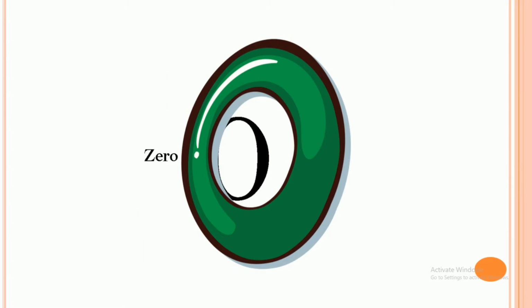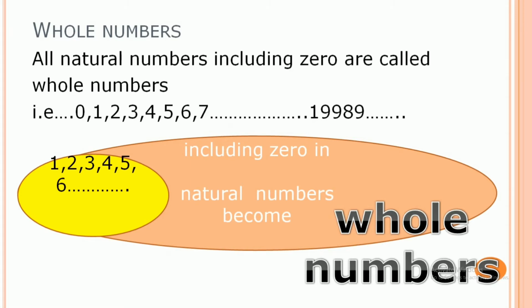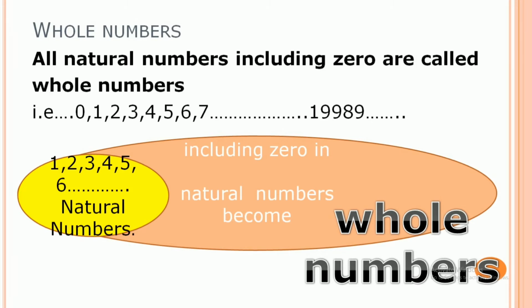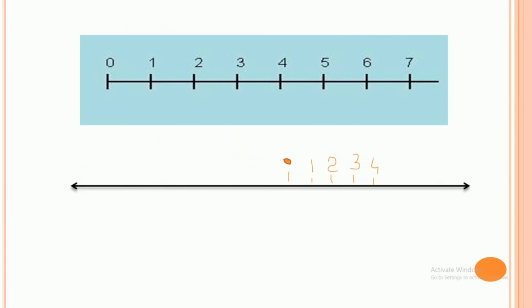So now if we add 0 to the natural numbers, we call them whole numbers. So all natural numbers including 0 are called whole numbers. This is how we represent whole numbers on the number line.